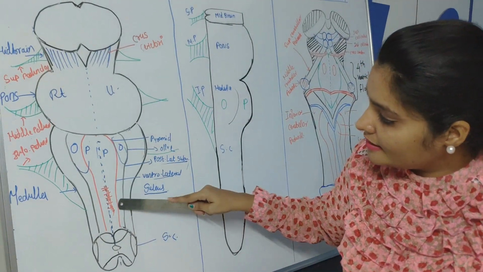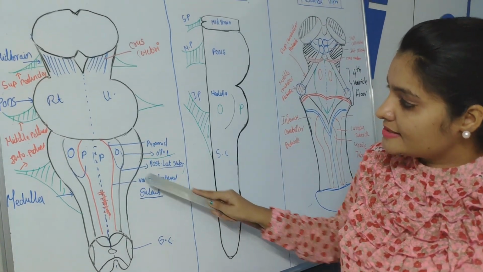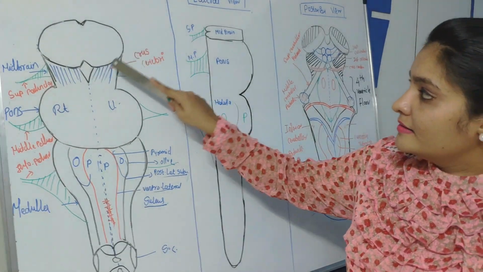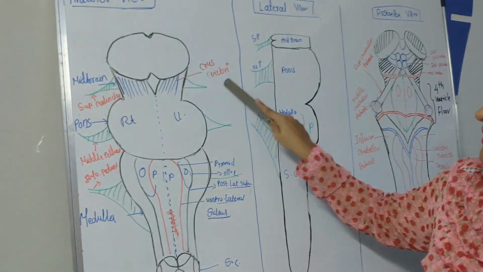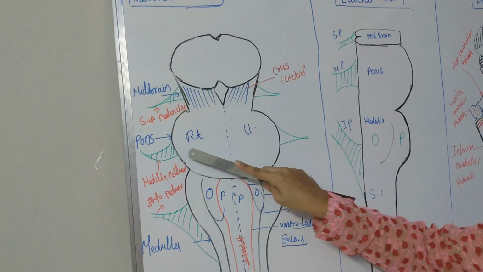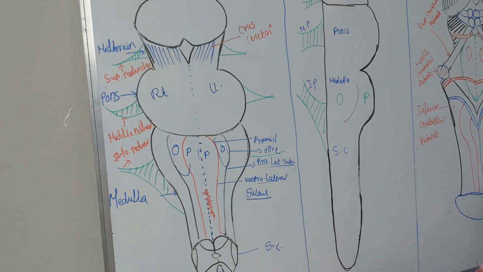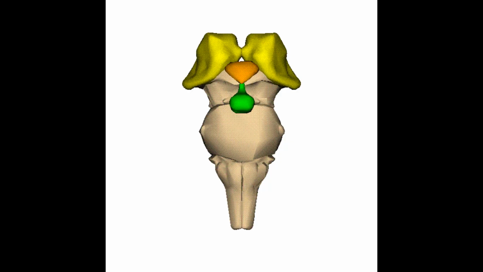There are mainly two sulci. This red one is the ventrolateral sulcus and this black one is the posterolateral sulcus. This is the midbrain. The anterior portion of the midbrain is called the crus cerebri. This is the anterior portion of the pons, and this is the anterior portion of the medulla oblongata. Now,